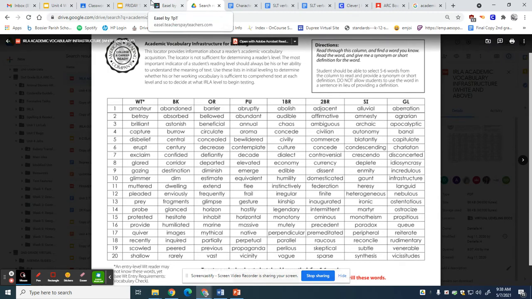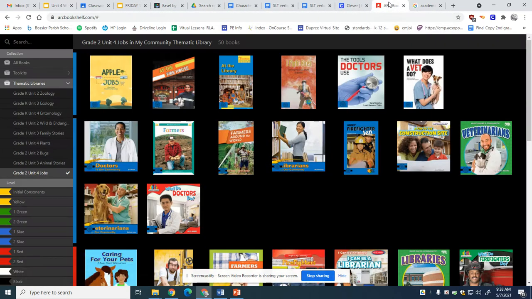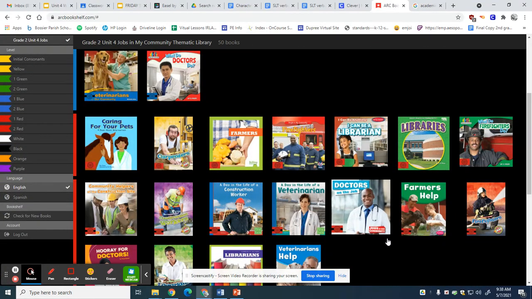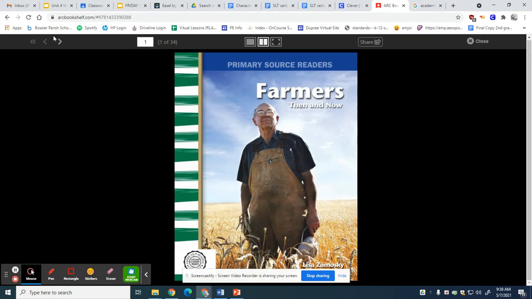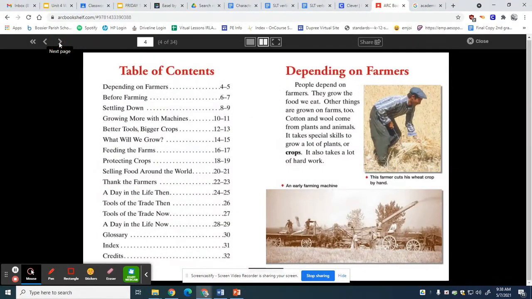All right, so now we're going to read from the ARC bookshelf, and I want you guys to help me identify some academic vocabulary within my reading. So we are going to read about farmers and see if we can find some academic vocabulary. Depending on farmers. People depend on farmers. They grow the food we eat. Other things are grown on farms too. Cotton and wool come from plants and animals. It takes special skills to grow lots of plants or crops. So crops is an academic vocabulary word. So instead of using the word plants, they could use the word crops. It also takes a lot of hard work.